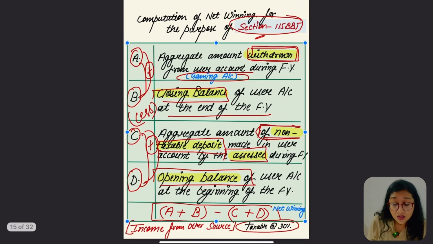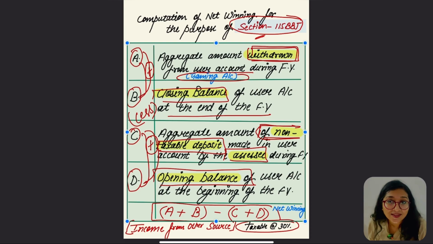But what I said is, under section 115BBJ, we calculate the net winning, and that net winning is going to be taxable under which head? There are 5 heads of income, right? Among those, it is going to be taxable under income from other sources, and at the rate of 30%, right?